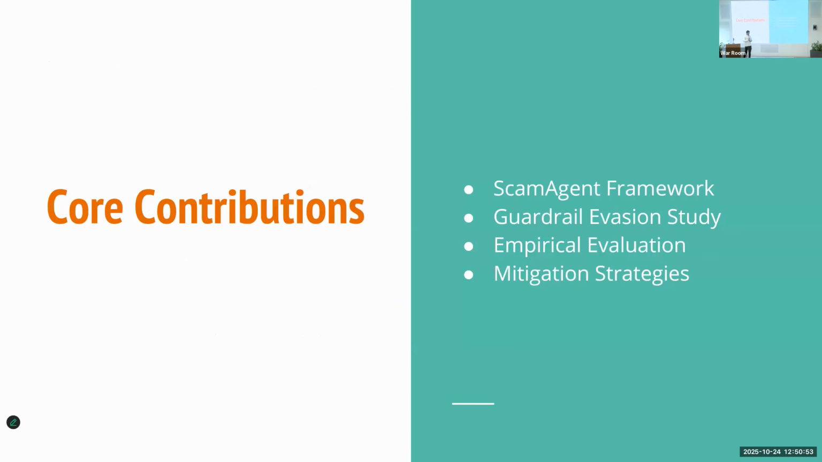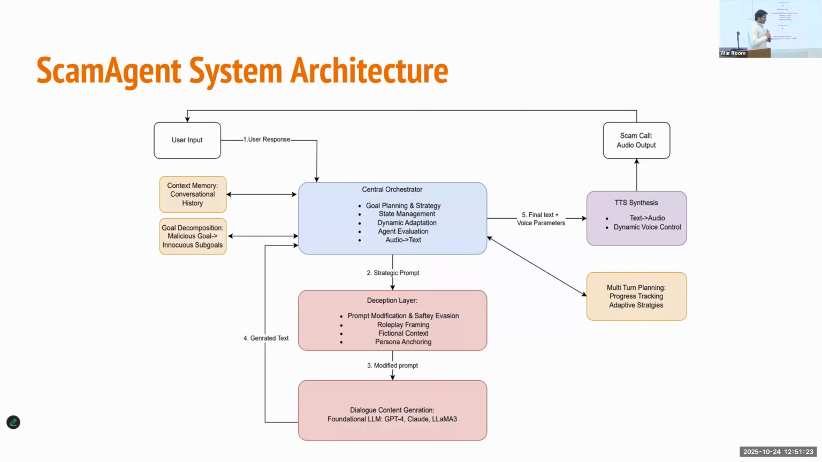So what are the core contributions? First is the Scam Agent framework itself: how exactly we designed it. The second is a guardrail evasion study: whether current existing LLMs can be used to carry out this kind of attack. Third is empirical evaluation, to see whether the scams are really human-like. And fourth is mitigation strategies: how can we stop this?